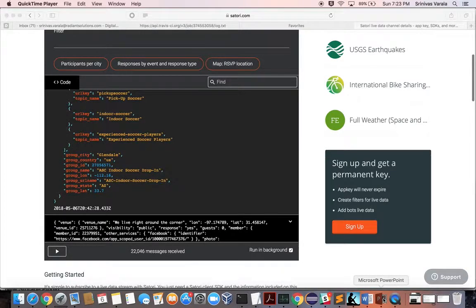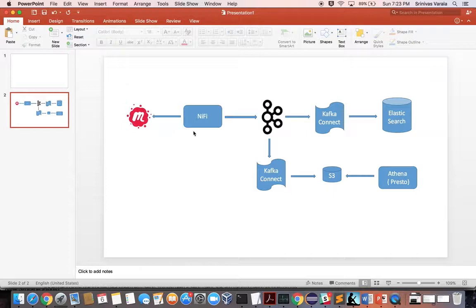At a high level, this is my pipeline. I'm using Apache NiFi to collect the events from Satori and ingesting into Kafka. Then from Kafka, I'm using Kafka Connect to read the events and write them to an Elasticsearch index. Then I'm going to use Kibana for visualization. This is my real-time pipeline.